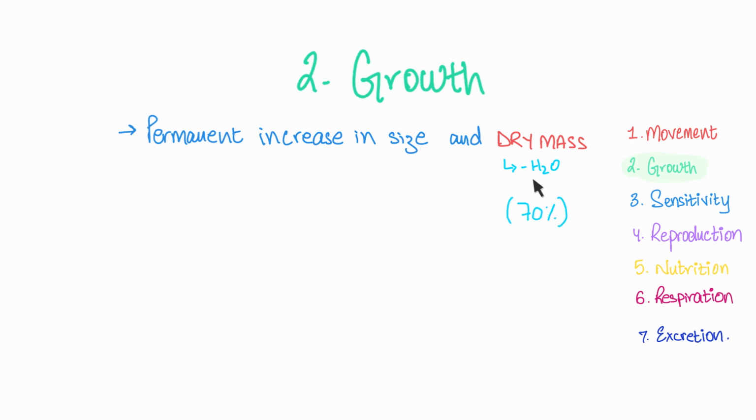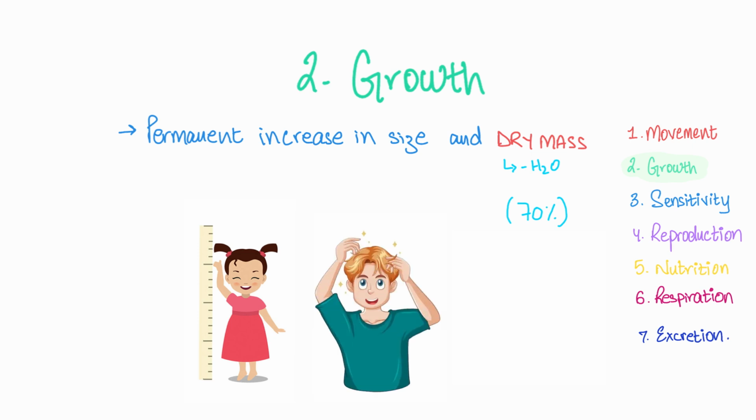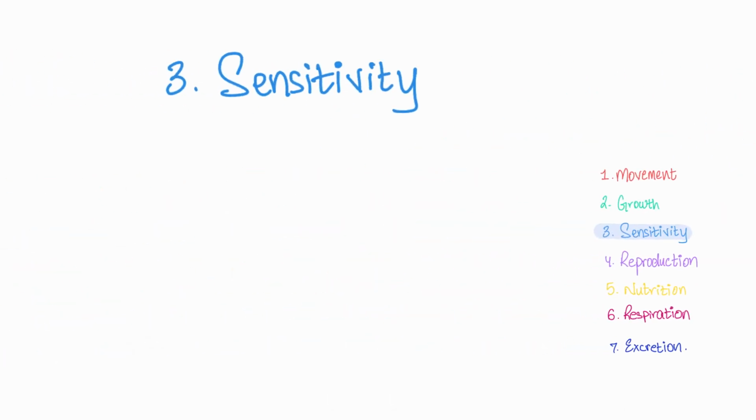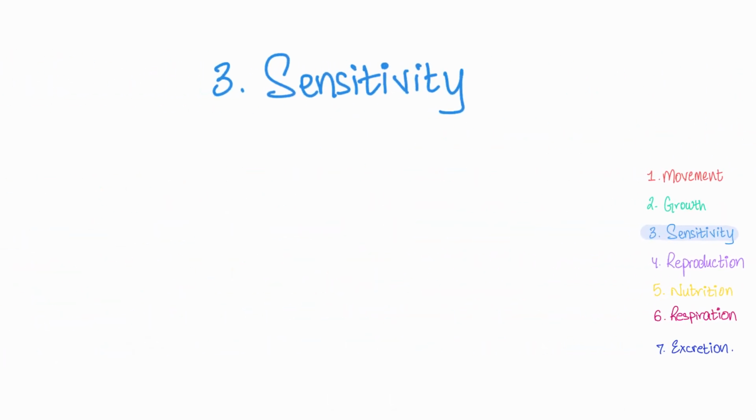So, when you subtract this mass, the leftover mass is what the dry mass is, or what calculates growth. So essentially, dry mass increases when there is growth and multiplication of our cells. That would explain our increasing height, the increasing length of our hair, and the healing of our skin after getting a cut.